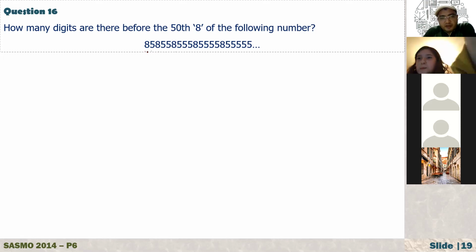The first 8, the second 8, third 8, fourth 8, fifth 8, right? After the first 8, we have 1 5. After the second 8, we have 2 5s. After the third 8, we have 3 5s, and so on. The question is, how many digits are there before the 58th of the following number?